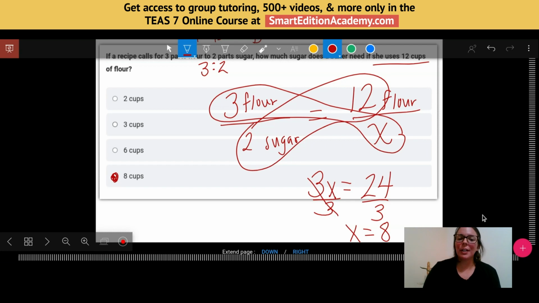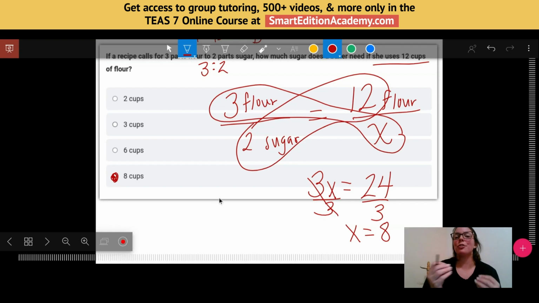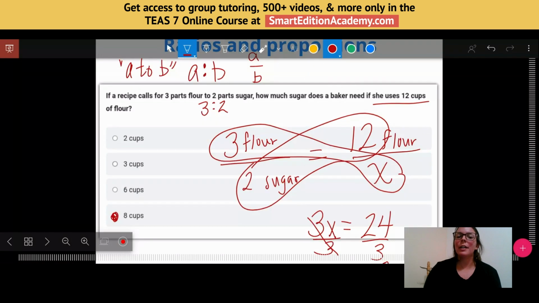So this is a fairly basic question, but this strategy, and that's really what I want to hone in on here, is strategies you can use. This strategy will work for any numbers, no matter how complicated they get.